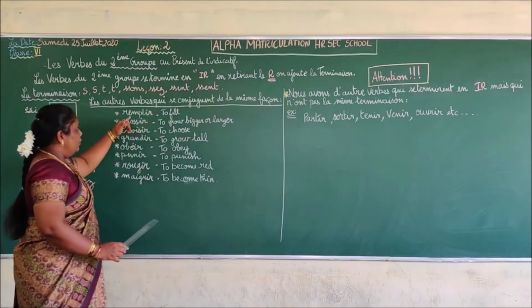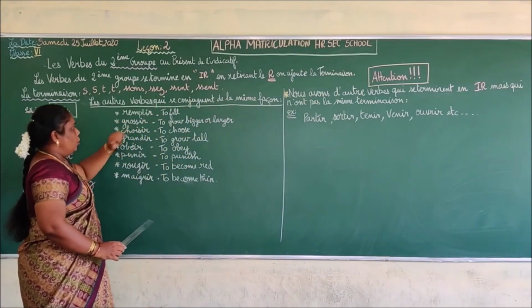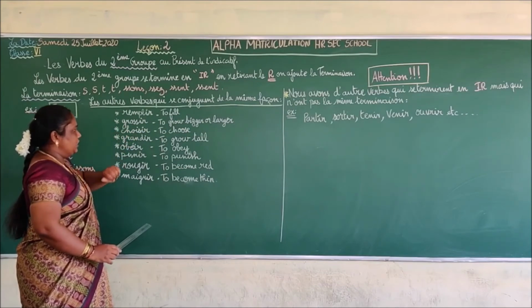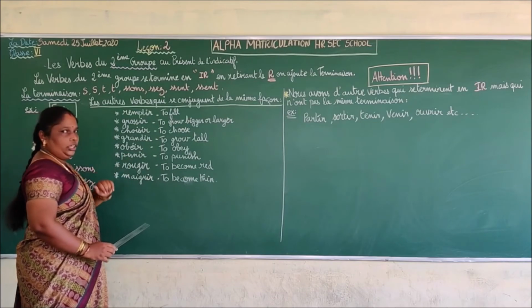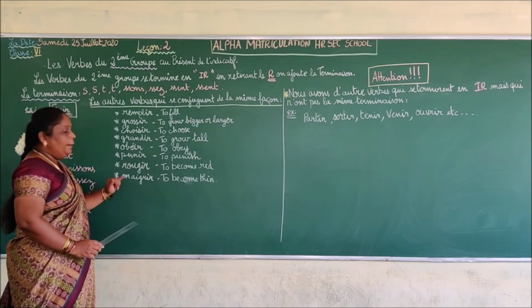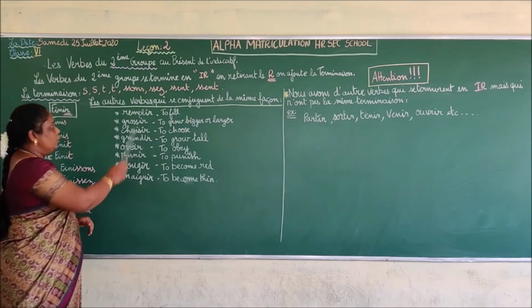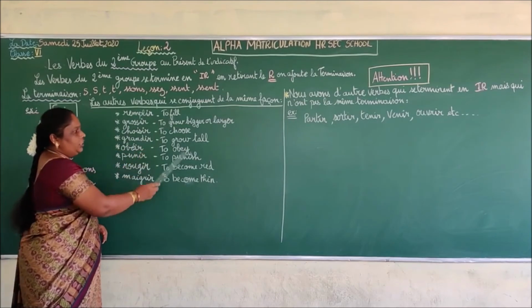Okay? Le verbe remplir, grossir, choisir, grandir, obéir, punir, rougir, maigrir. You have the French meaning here with the English meaning.